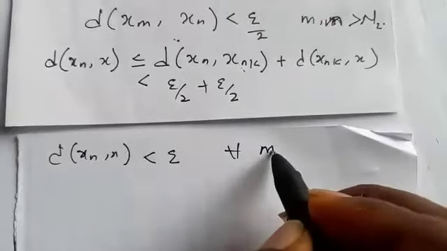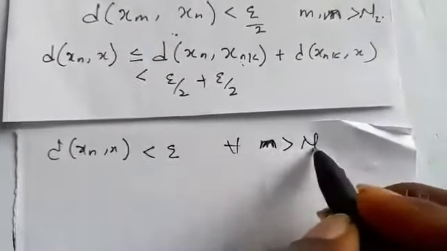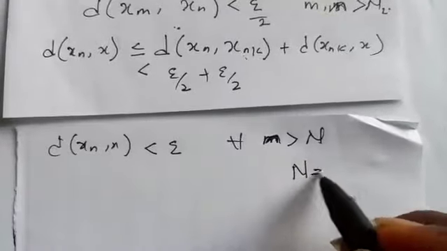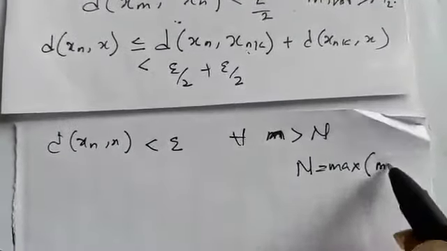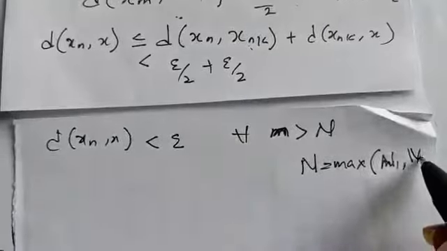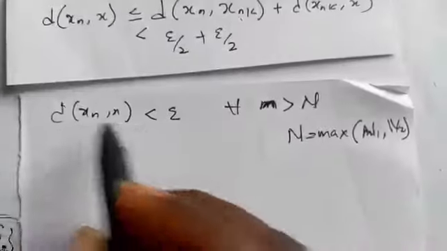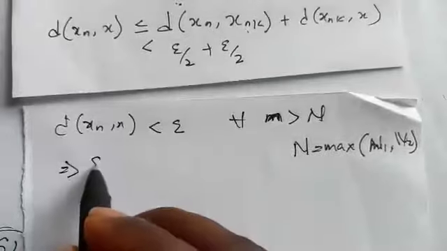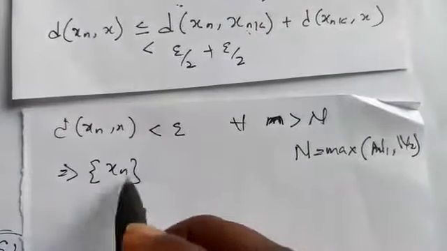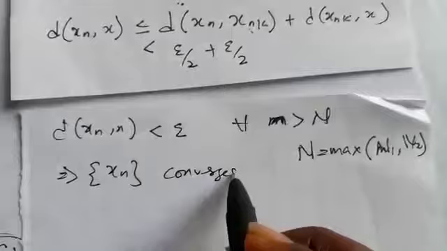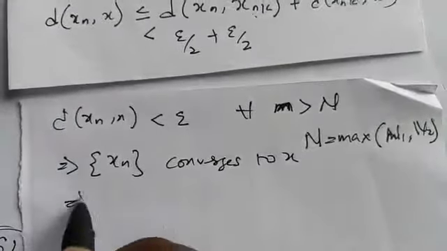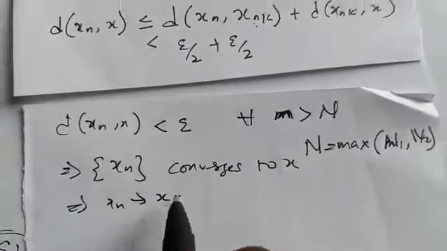So for all n greater than capital N. Don't forget that this capital N is the maximum of n1 and n2. So if you have this type of relationship, this simply means that Sn converges to S, or we write Sn this. So we have now shown that if Snk converges to S, then Sn also converges to S.